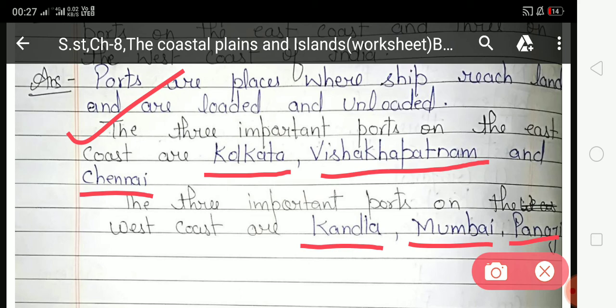So students, you have to do these questions in your CW copy of social studies and write them in your copy. This is your today's homework.